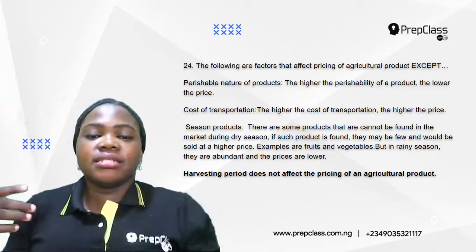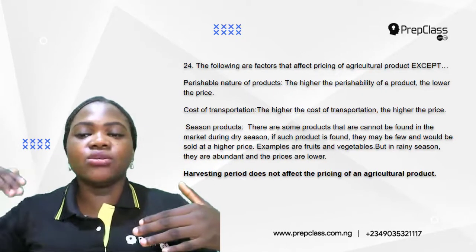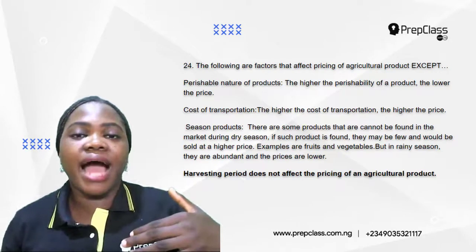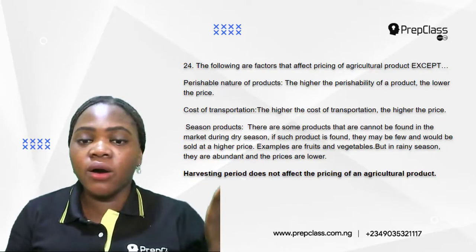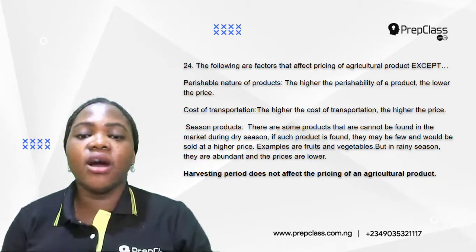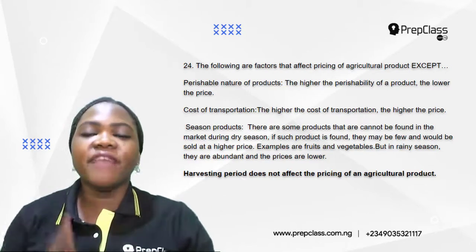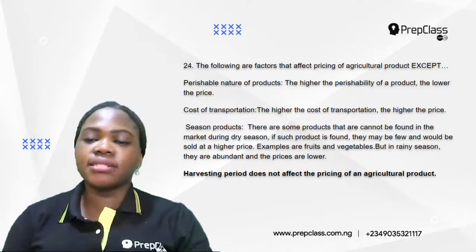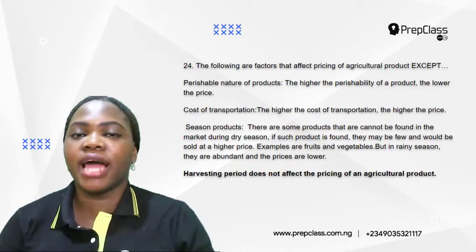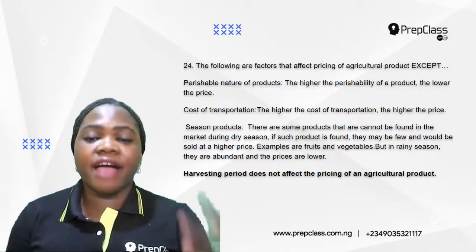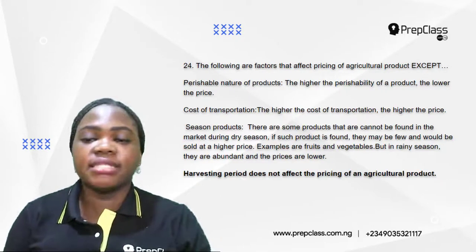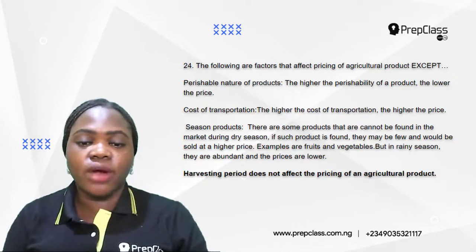So seasonal products can either lead to the prices being higher or lower depending on the season and depending on the availability of the product. But harvesting period does not affect the pricing of an agricultural product. The time that the product is harvested does not affect the pricing of an agricultural product.